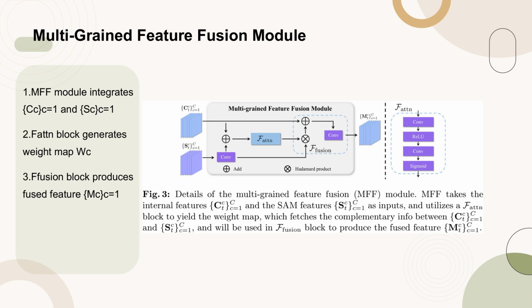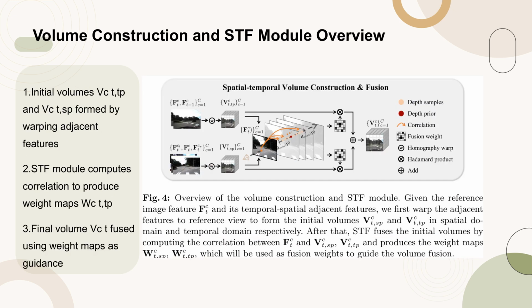This weight map is then utilized in the fusion block to generate the fused feature M_c. This fusion process enhances the understanding of the 3D environment by integrating fine-grained semantic information from SAM features with depth cues from internal features.